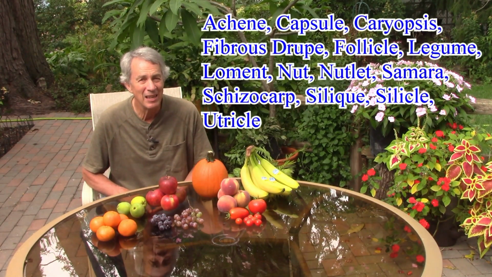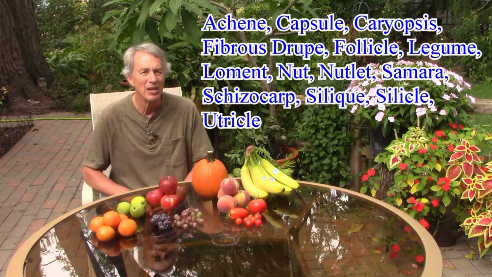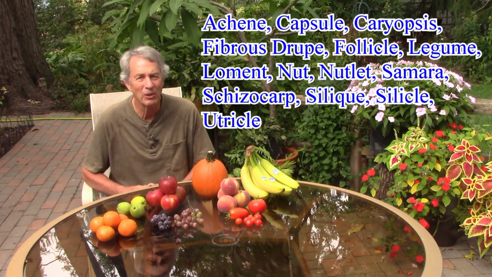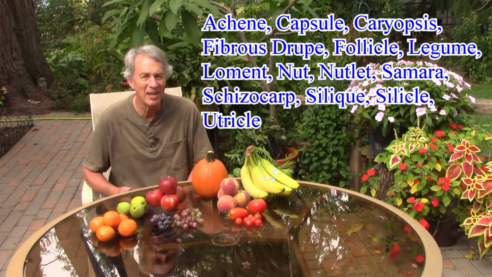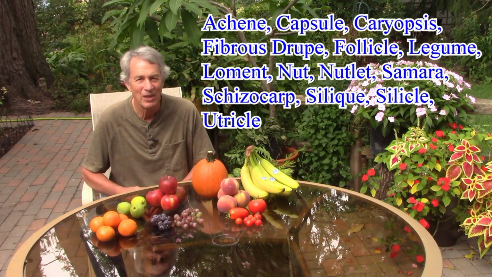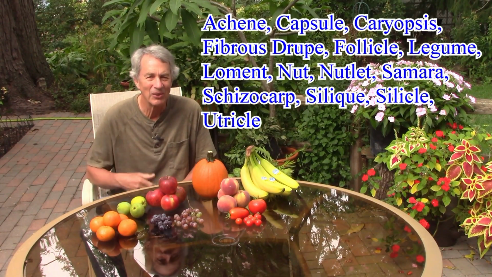Try this at home. There are many types of dry, simple fruits. See how many you can find in your home or landscape. An achene, a capsule, a Caryopsis, fibrous drupe, follicle, legume, loment, nut, nutlet, samara, schizocarp, and the list goes on.